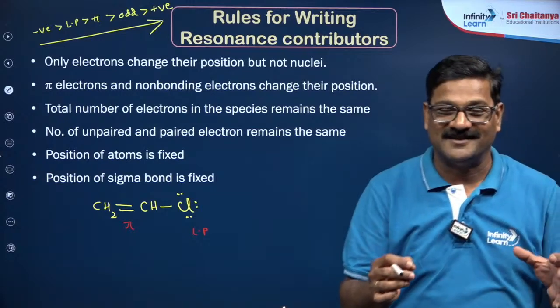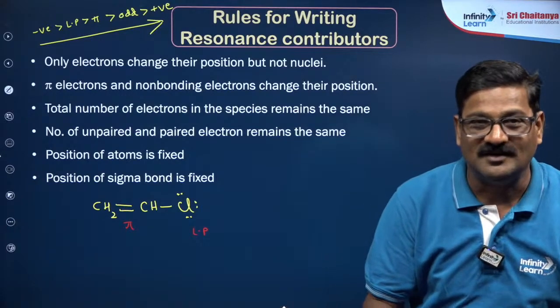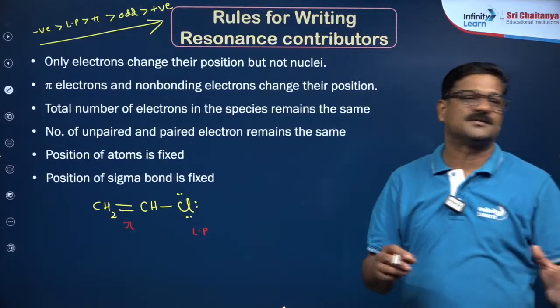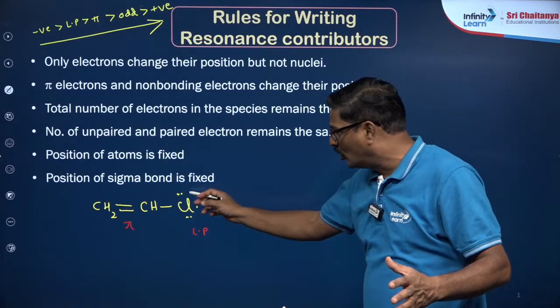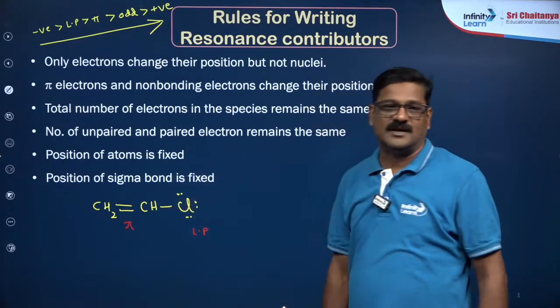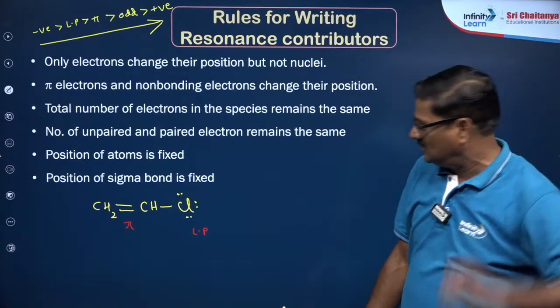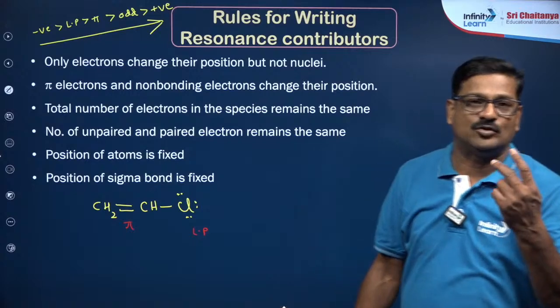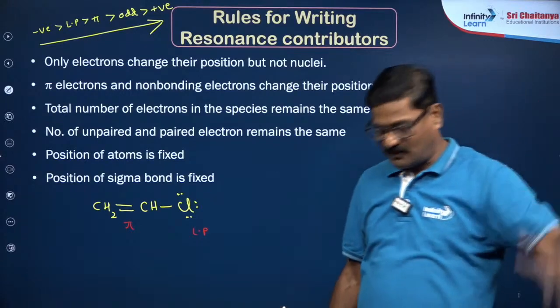Step forward. You are going to start the direction of resonance now. I want to see those students who want to say electrons move from chlorine to carbon, or carbon to chlorine, in the chat box. Come on.